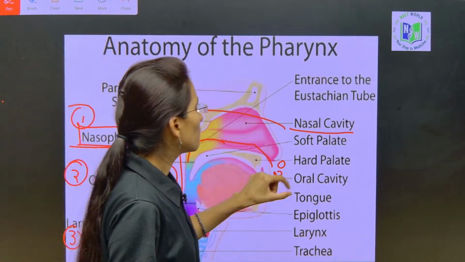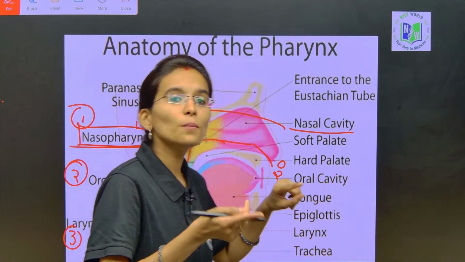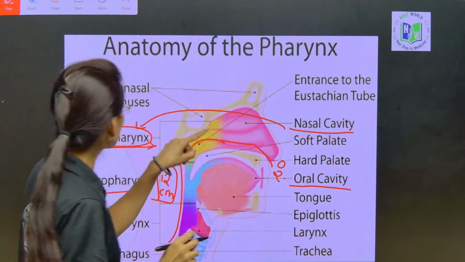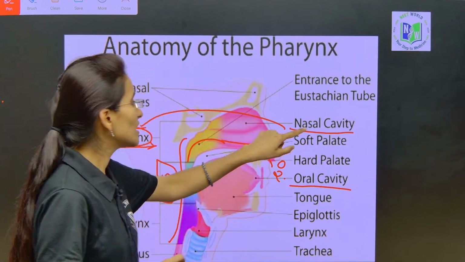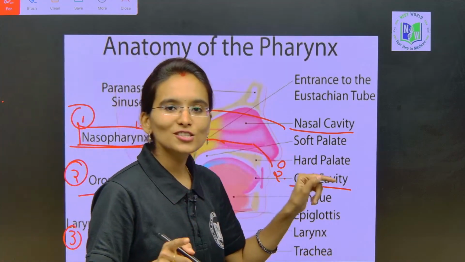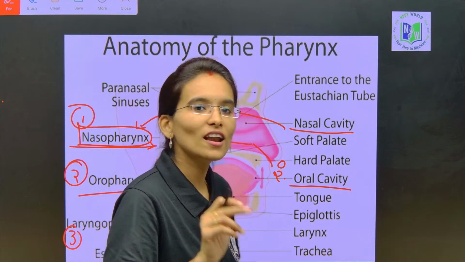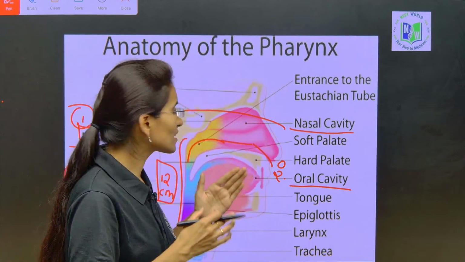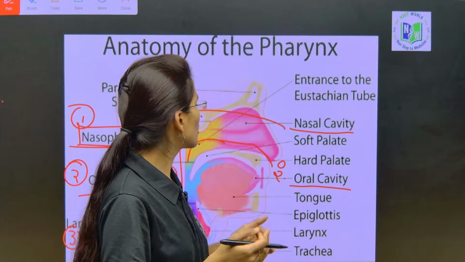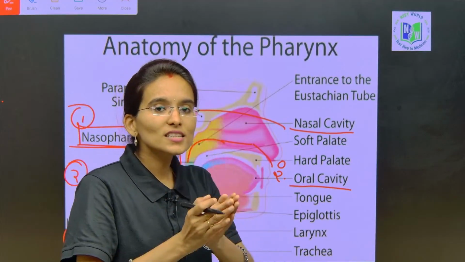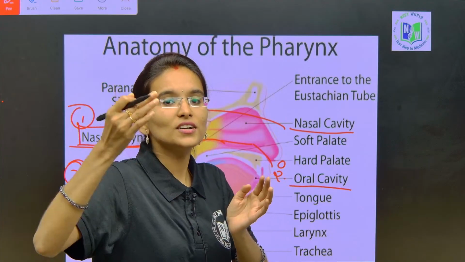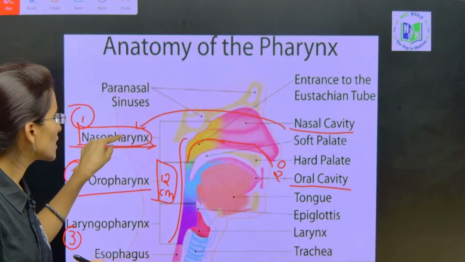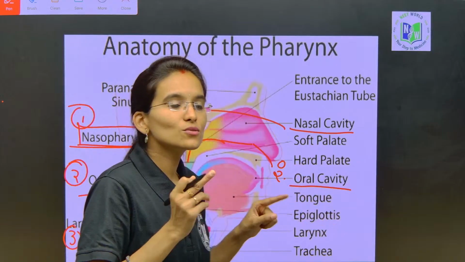Next, the oral cavity which opens into the pharynx is called the oropharynx. Sorry, the nasal cavity which opens into the pharynx is called the nasopharynx, and the oral cavity which opens into the pharynx is called the oropharynx. The pharynx is a tube measuring about 12 centimeters in length, and different cavities open into it. The nasal cavity opens and leads into the nasopharynx, the oral cavity opens and leads to the oropharynx.